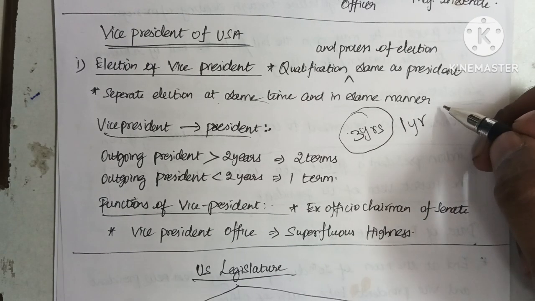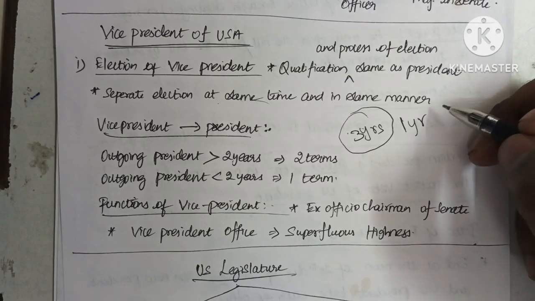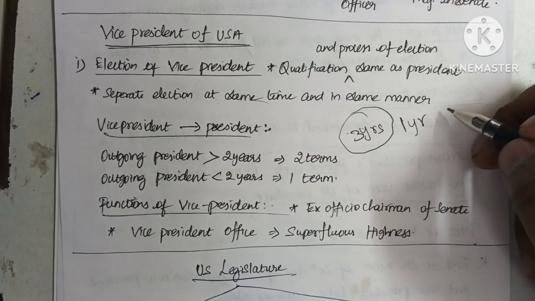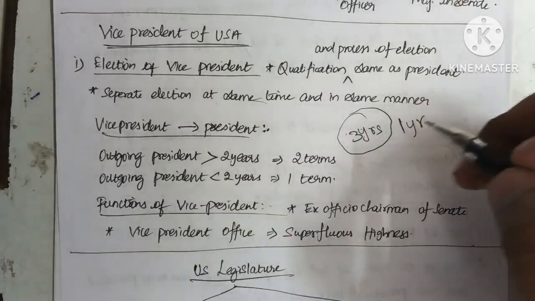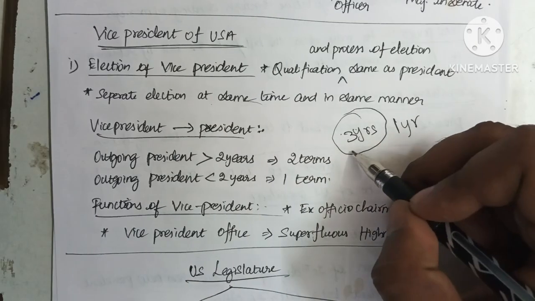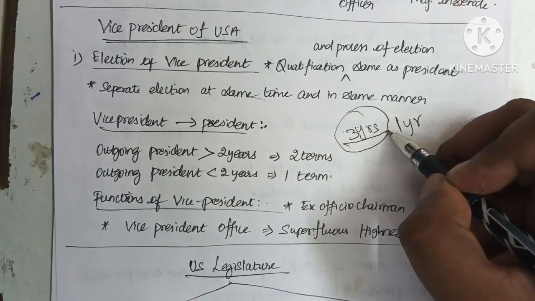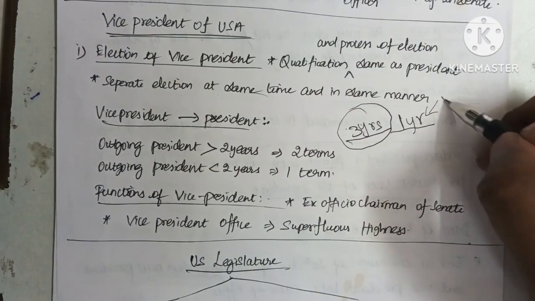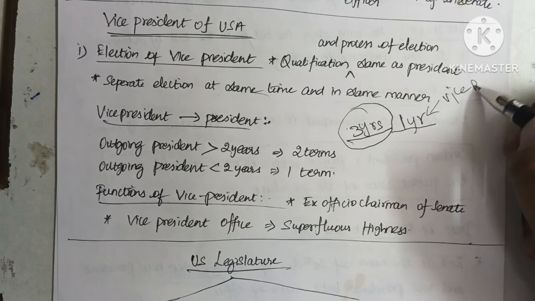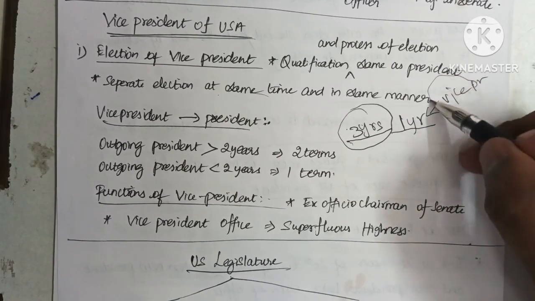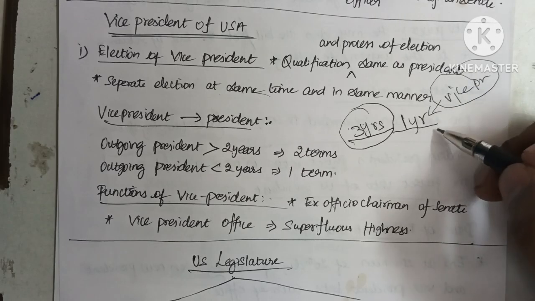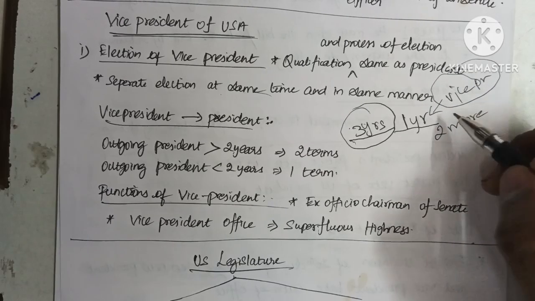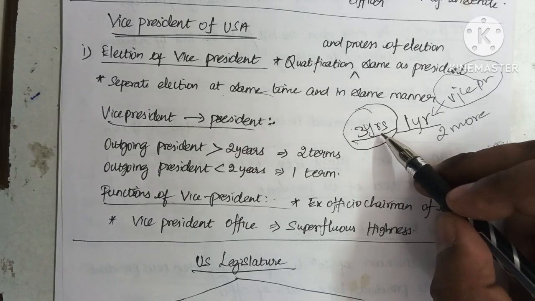But as already said, a person can contest for the presidential election only for 2 terms. A person can be US president only for 2 terms. But here the outgoing president already completed a term of more than 2 years, and there is a remaining 1 year which was continued by the vice president. So this vice president can be president for 2 more terms